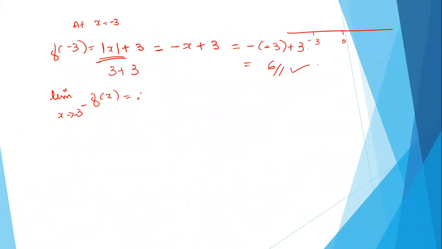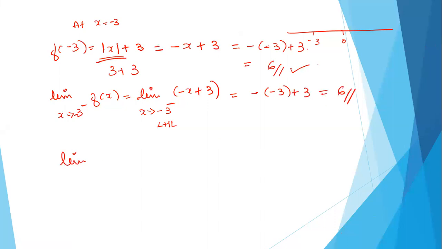This indicates that we are approaching minus 3 from left hand side. This is left hand limit. So it will be minus x plus 3, that is nothing but minus of minus 3 plus 3, that is nothing but 6.